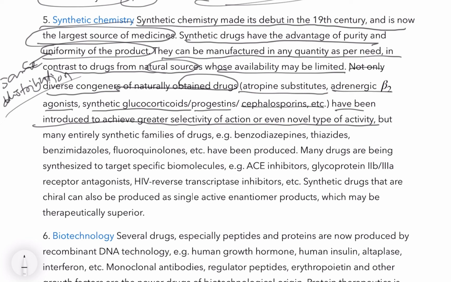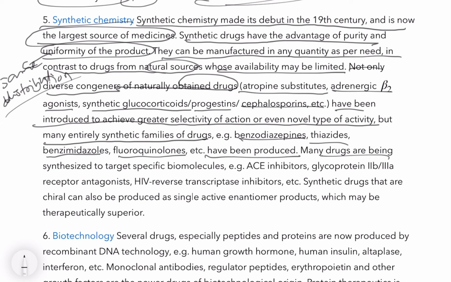Then there are entirely synthetic families of drugs, completely synthetic without any chemical adding, such as benzodiazepines, thiazides, benzimidazoles, fluoroquinolones, etc.